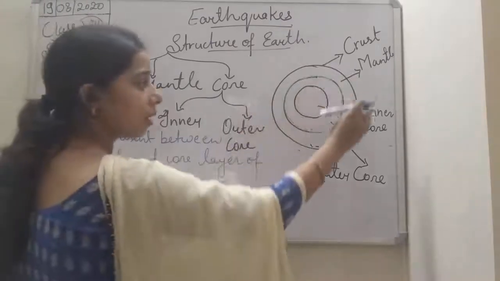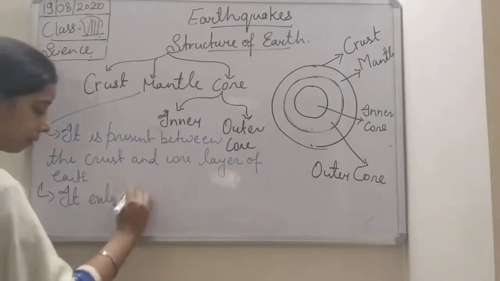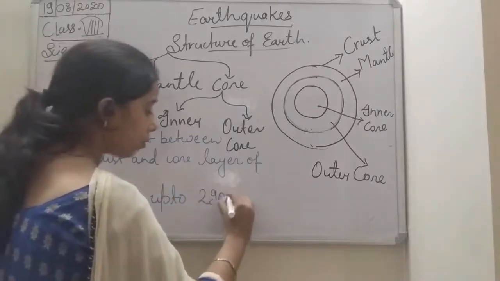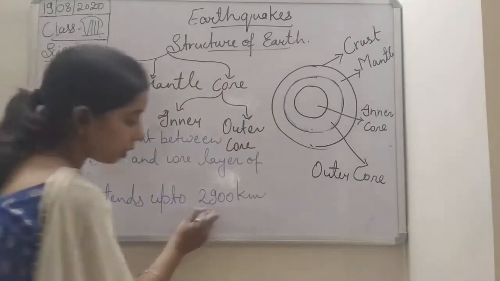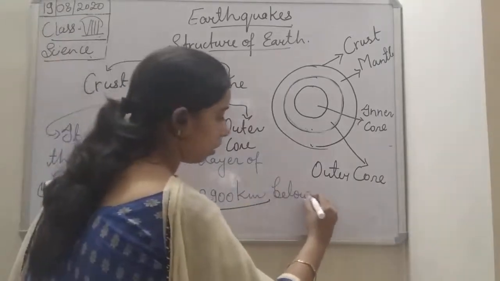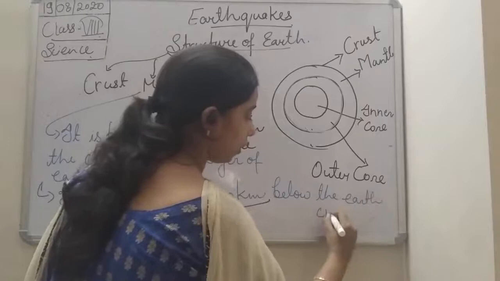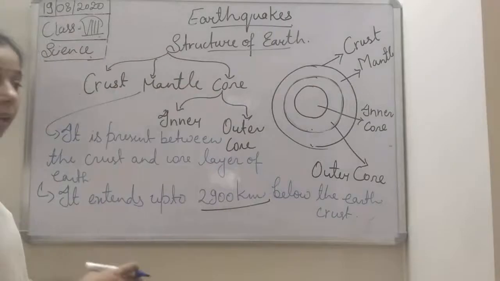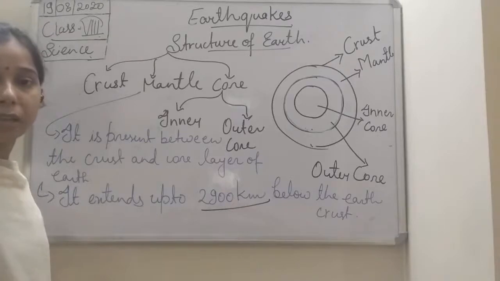Okay, so this is the thickness of the mantle. So we can write that it extends up to 2900 kilometers below the earth crust. So you can see here, after the crust, only the mantle layer is there, students, which is the second layer, and the thickness is 2900 kilometers below the crust.